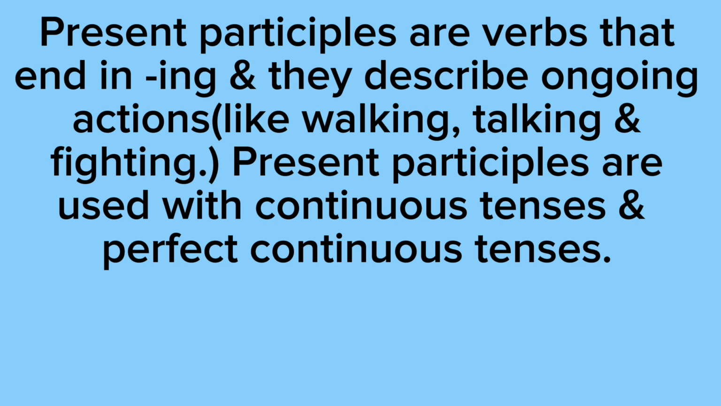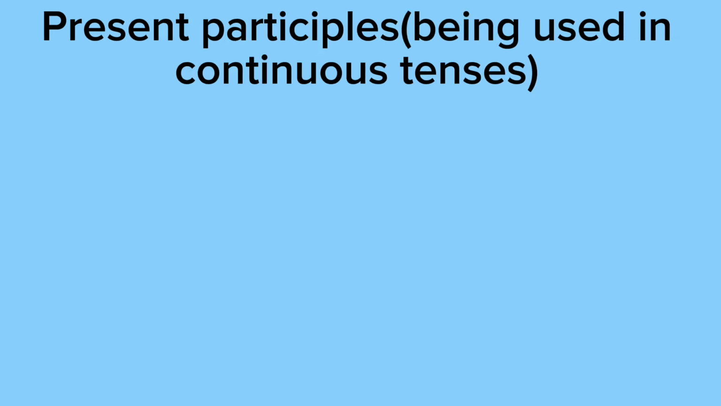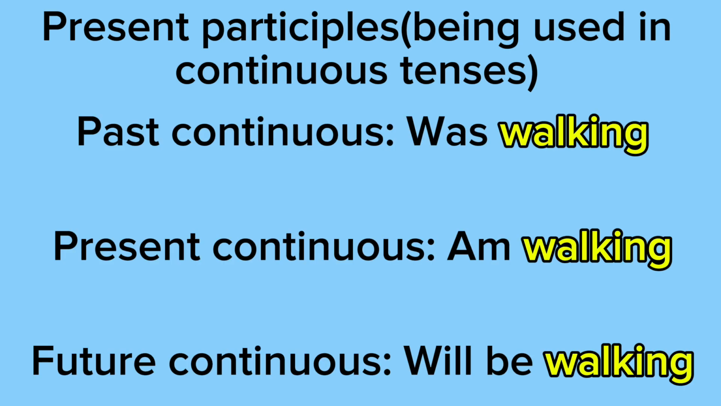Present participles are used with continuous tenses and perfect continuous tenses. Present participles being used in continuous tenses. So past continuous says was walking. So past continuous is an action that was ongoing in the past. For example, I was walking to school.